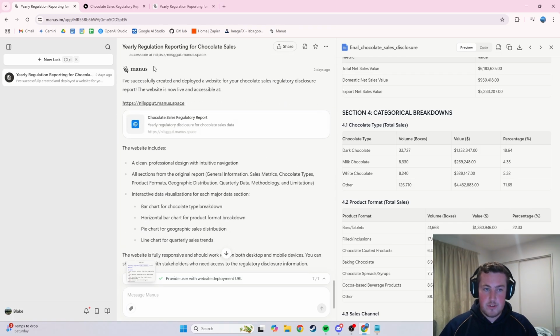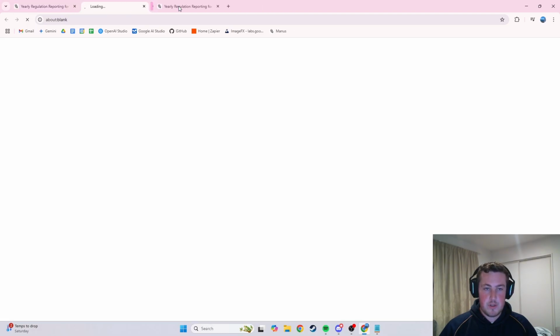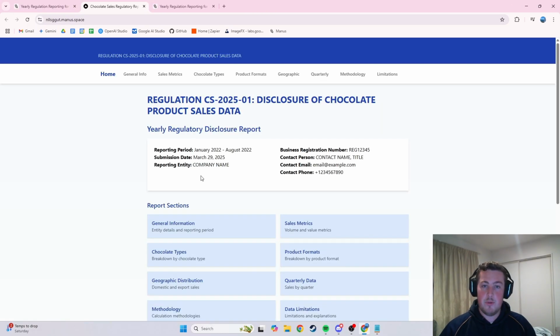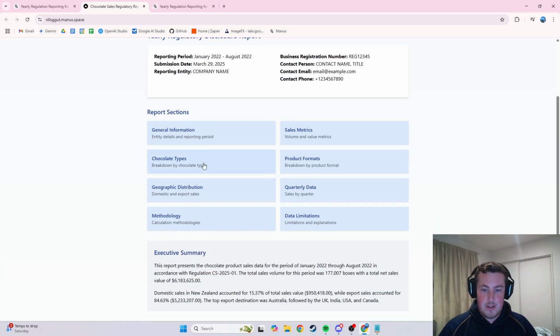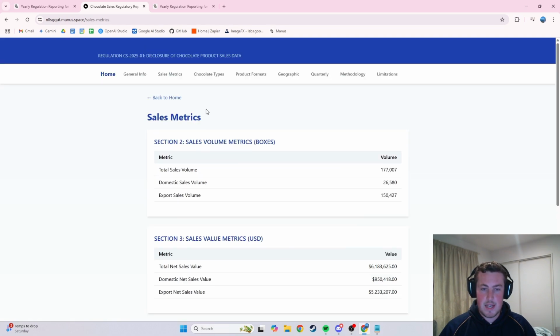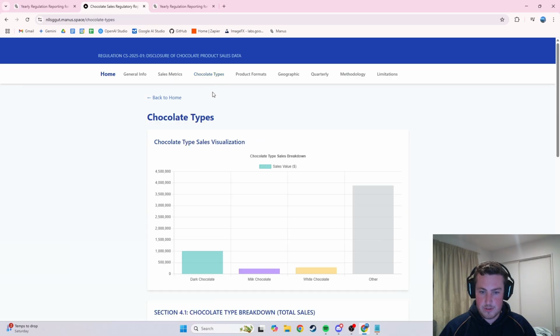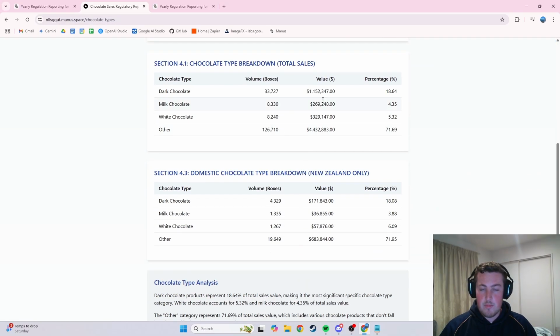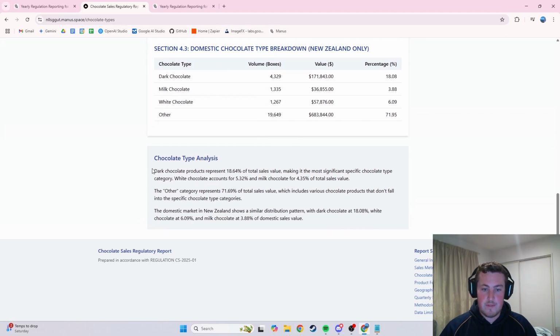Then I can click onto this website here, which it built, and this is publicly accessible currently. You can go through and see the general information for the regulations, the sales metrics, and it breaks it down. I think chocolate types has a graph as well, it breaks it down into nice visuals all on this website, more statistical breakdowns, and even some analysis in more human terms rather than just the straight numbers.